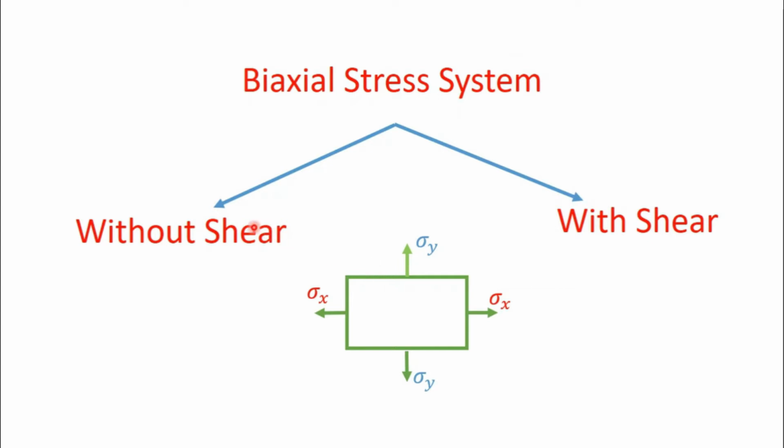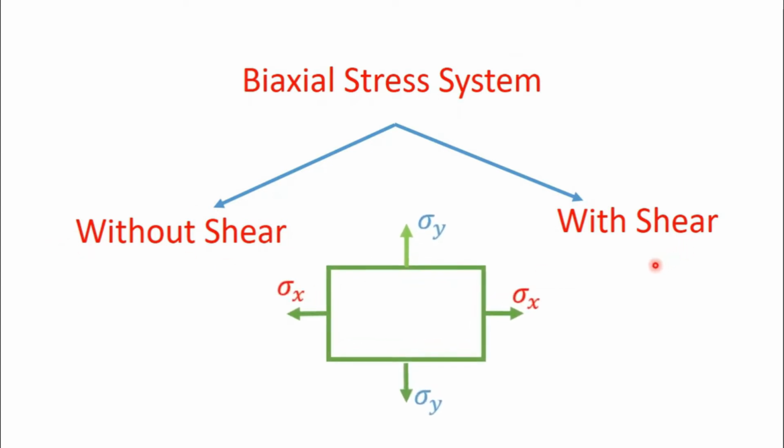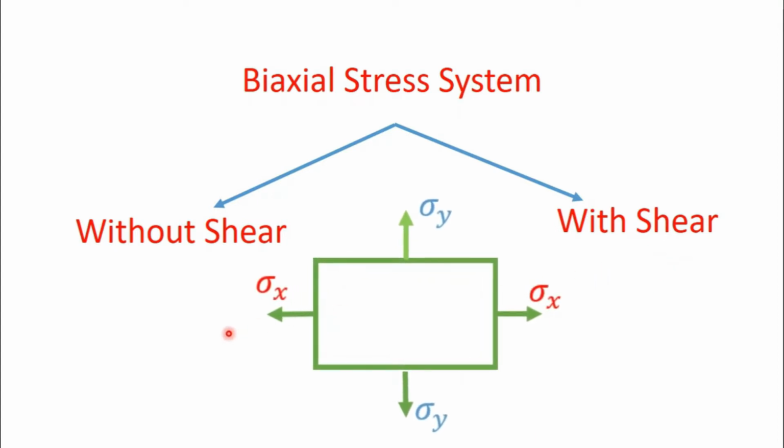For our principal stresses and strain system, we have to take the biaxial stress system, and this is further divided into without shear and with shear. A biaxial stress system, as we already know, is a system in which two stresses act on different axes. It is also called a plane stress condition or plane stress system, because the whole element is in one plane, and this element can be the cross section of any body.